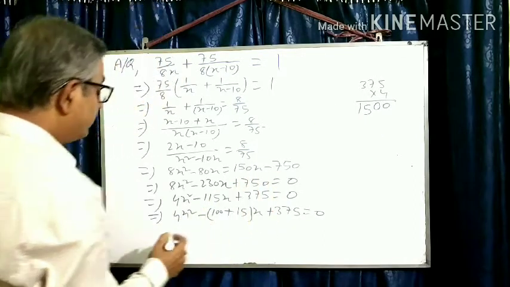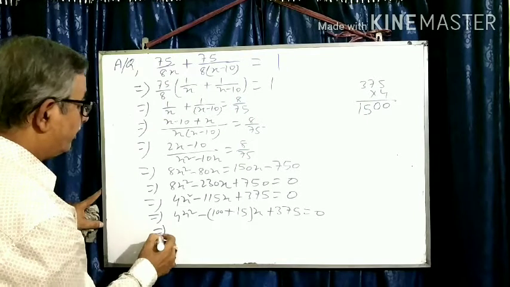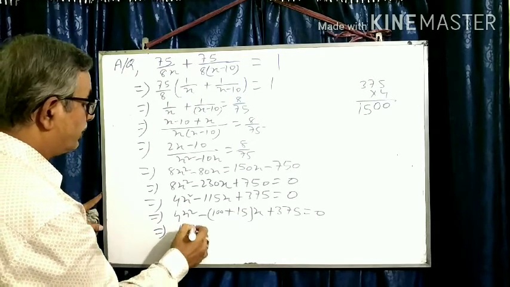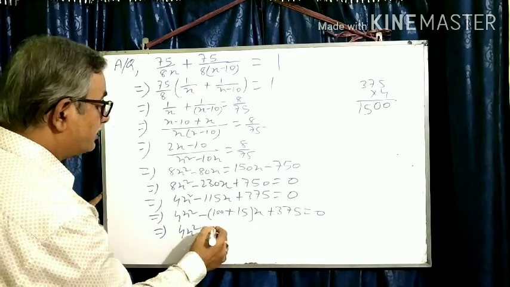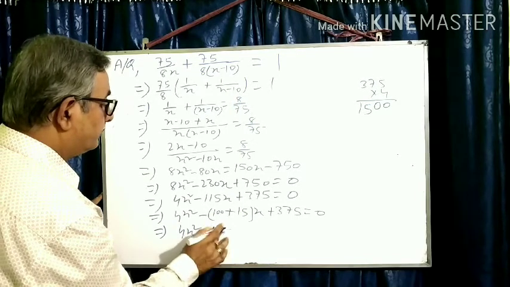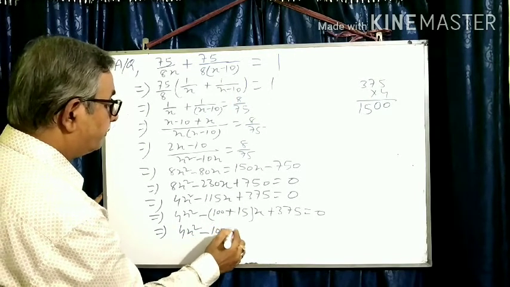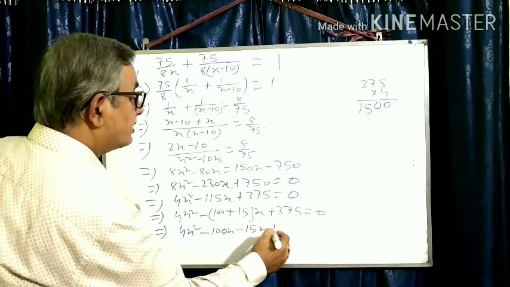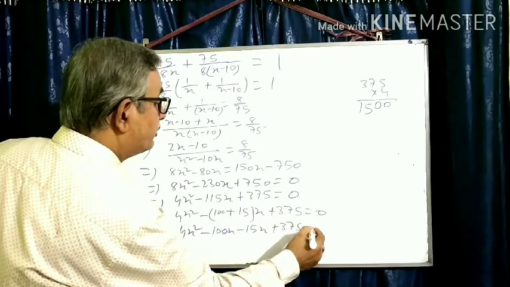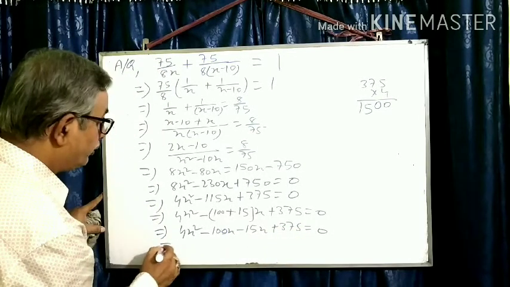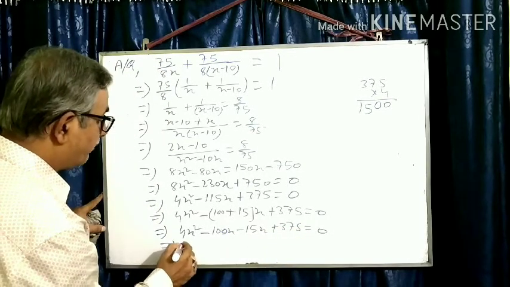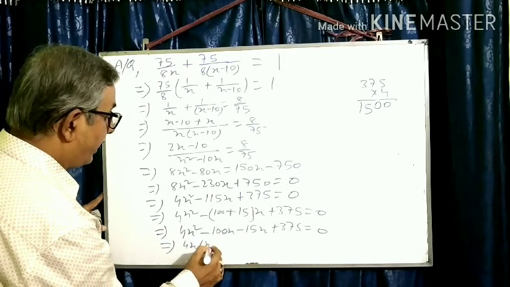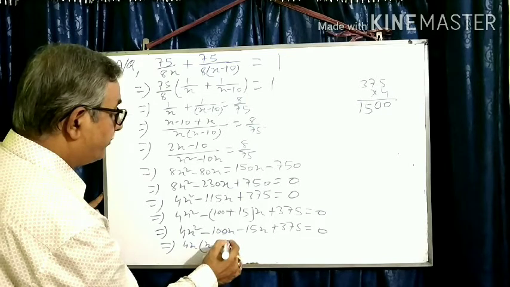So this is very easy. Now, 4x square minus 100x minus 15x plus 375 is equal to 0. Take 4x common, so what comes here? x minus 25.